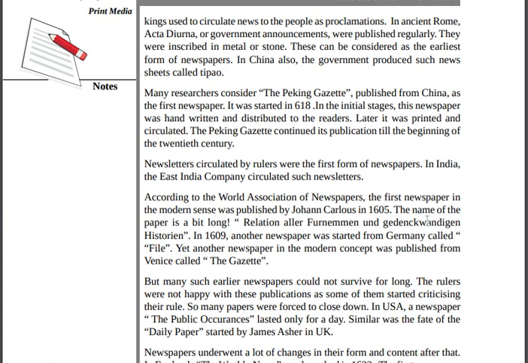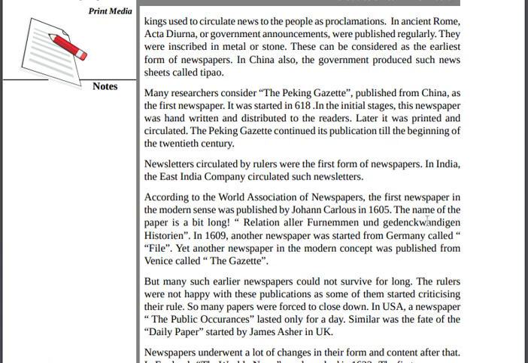The newsletter circulated by rulers was the first format of newspaper. So the newsletter circulated by the kings, the rulers, was the first newspaper. In India, the East India Company, which was made by the British, circulated such newsletters. Clear?